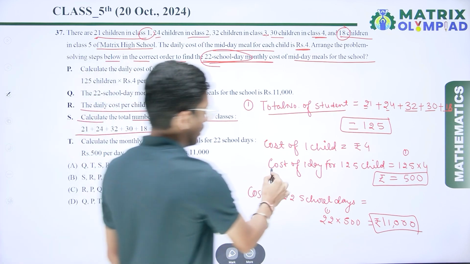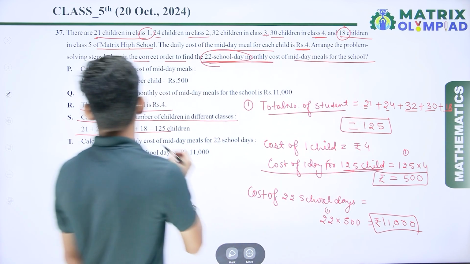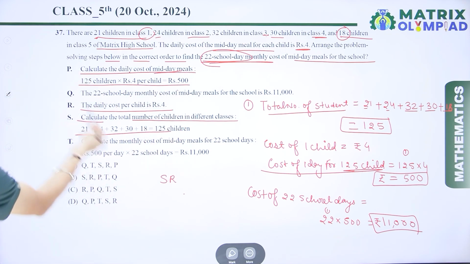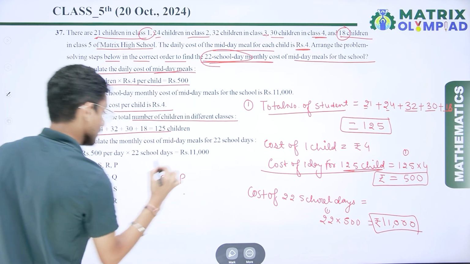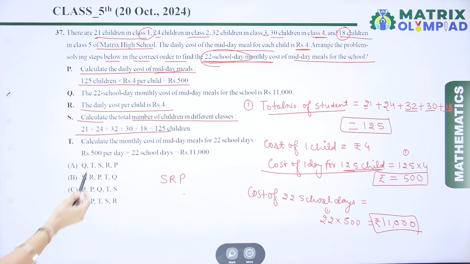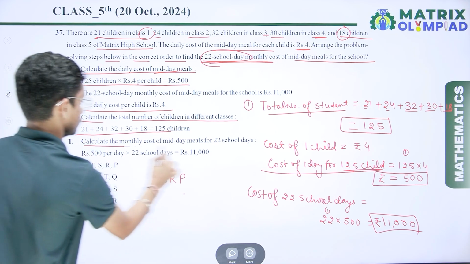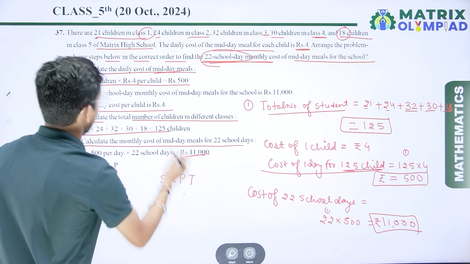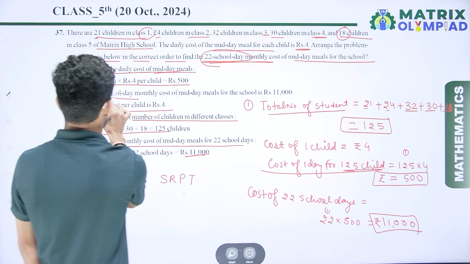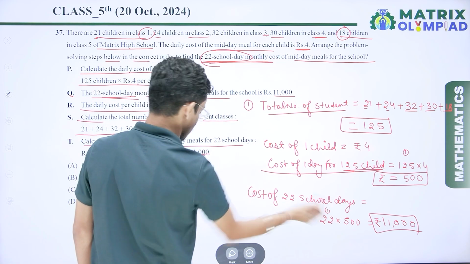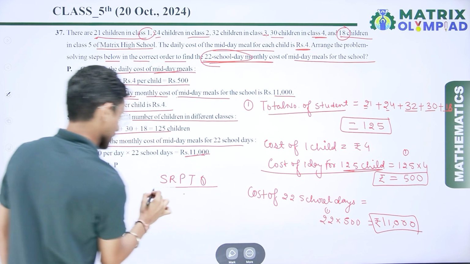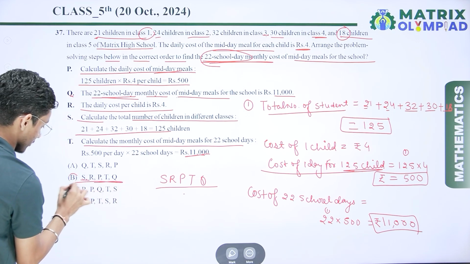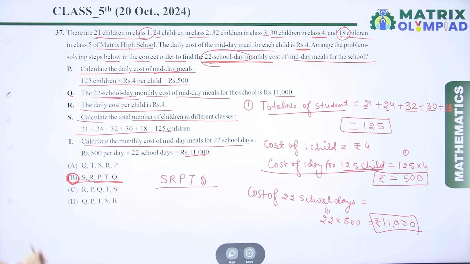Now we find the cost of one day for 125 children. The cost of the midday meal for one day is 125 multiplied by 4, that is 500. Here I can set this one as P. Now we have to find the cost of 22 school days, that is 11,000. I can set this one as T, and the last one is Q. For 24 school days monthly, the cost of the midday meal is 11,000. So check S R P T Q. Here S R P T Q, option number B is the correct answer.